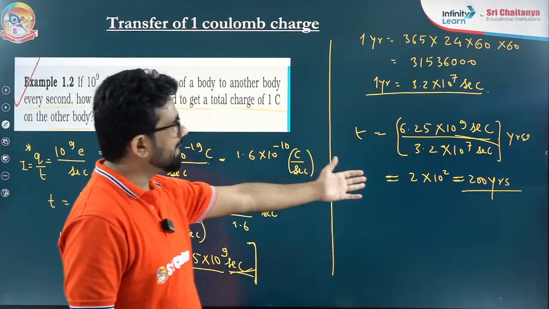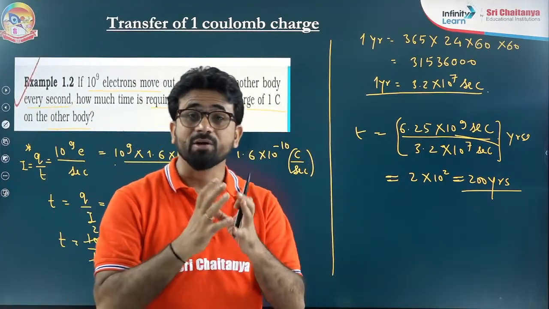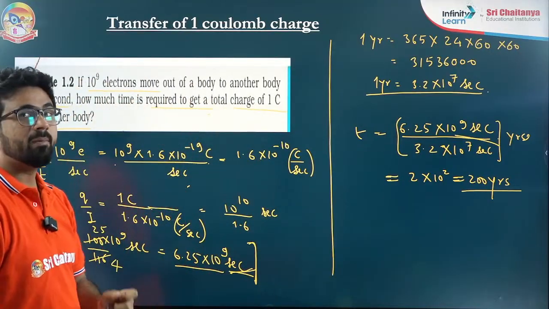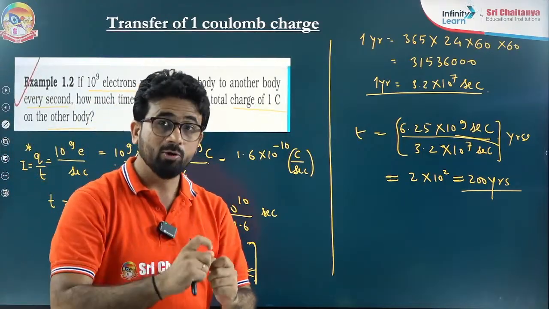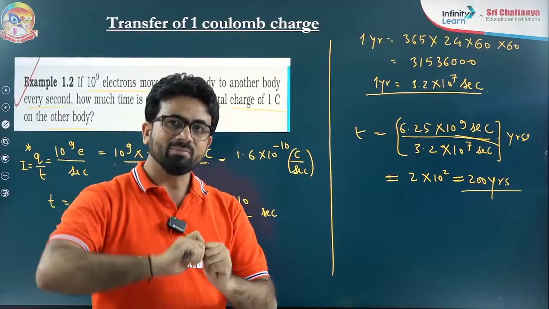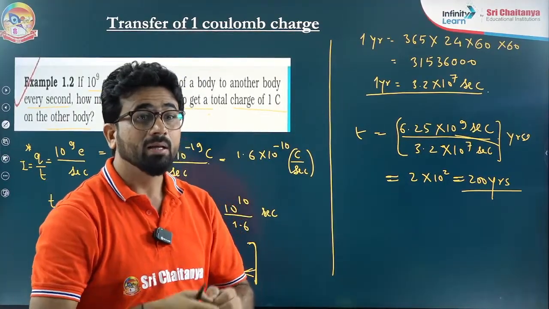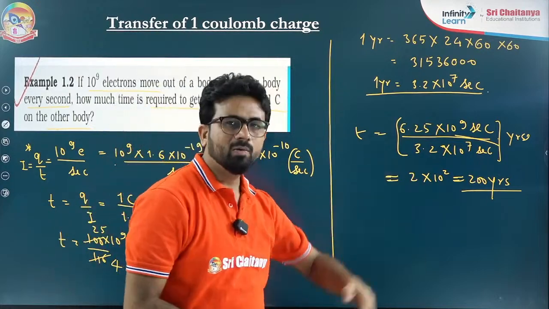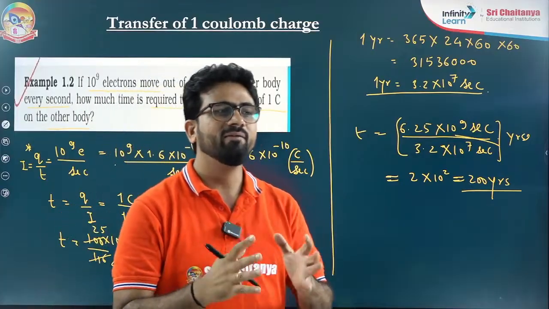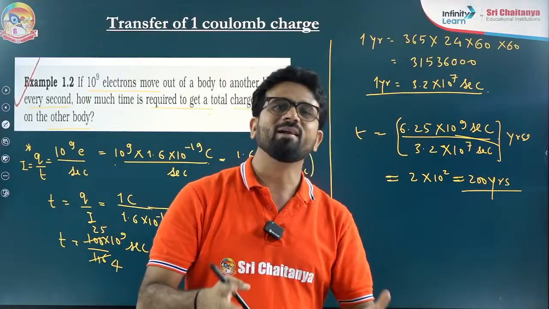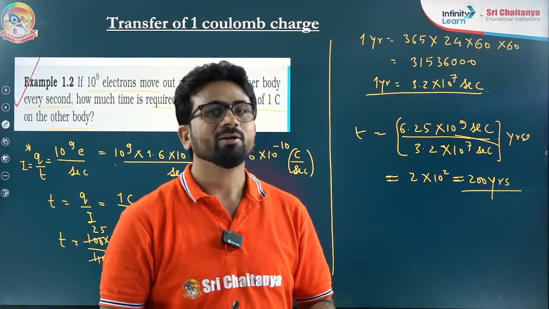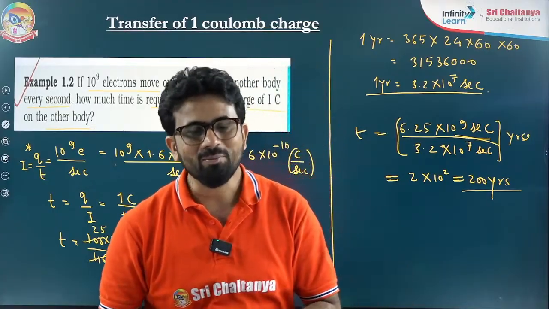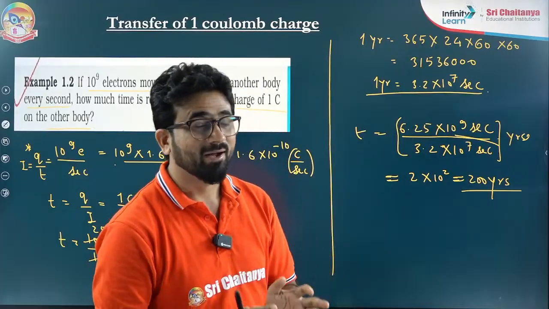I took you through this so that you can understand the meaning of 1 coulomb charge. 1 coulomb charge is such a big value that even if 10 to the power 9 electrons every second are moving out of the body, and 10 to the power 9 itself is a very big number, still to get a charge of only 1 coulomb, it will take approximately 200 years. So try to understand, it's a very, very big number. That's why in complete electrostatics, most of the time I will take charge in micro coulomb or nano coulomb, not in coulomb, because coulomb is a very big number. Got it?